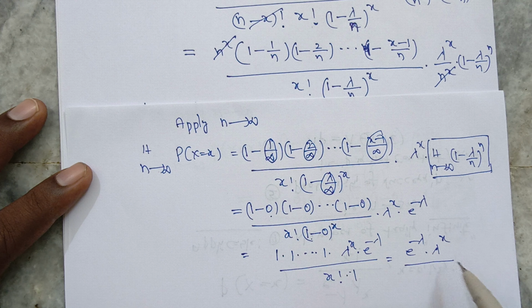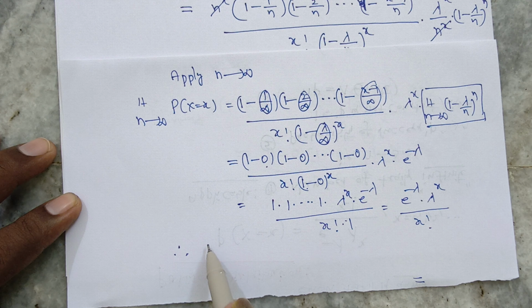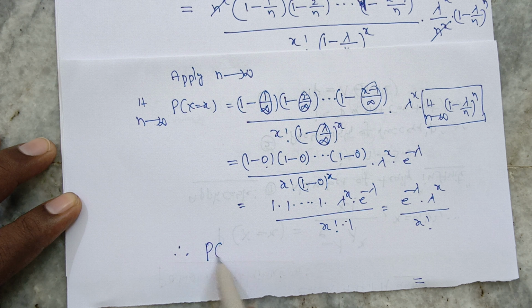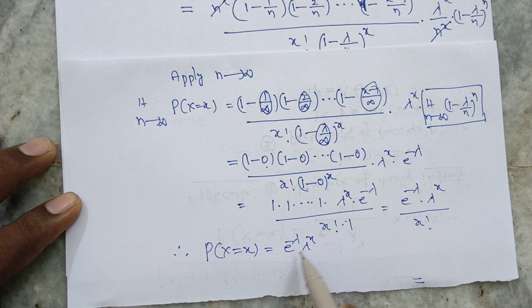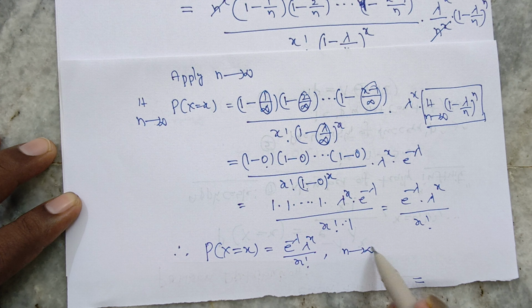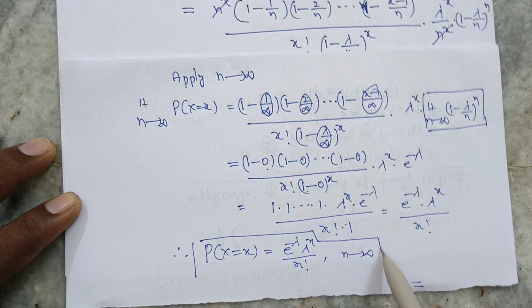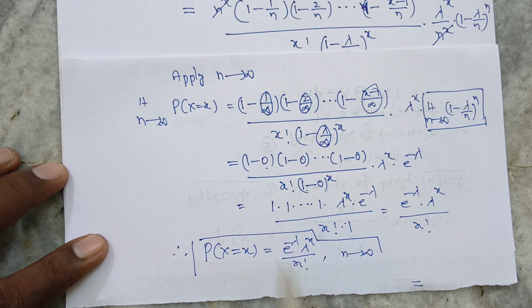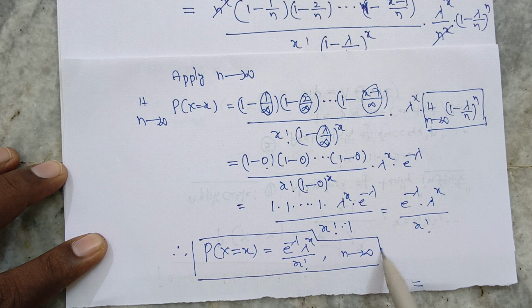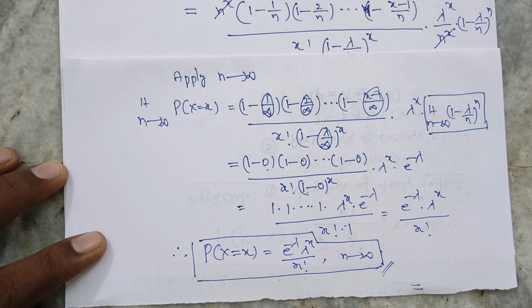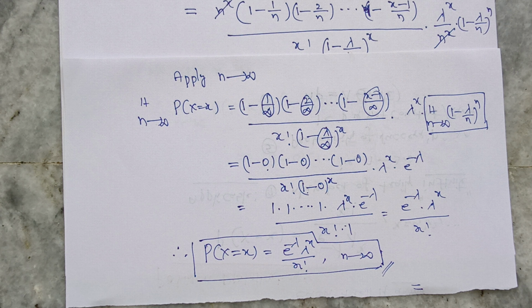That equals e power minus lambda into lambda power x by x factorial. Therefore P(X = x) equals e power minus lambda into lambda power x by x factorial when n approaches infinity in binomial distribution. This is the probability mass function formula in Poisson distribution. That's why it is the limiting case of binomial distribution.